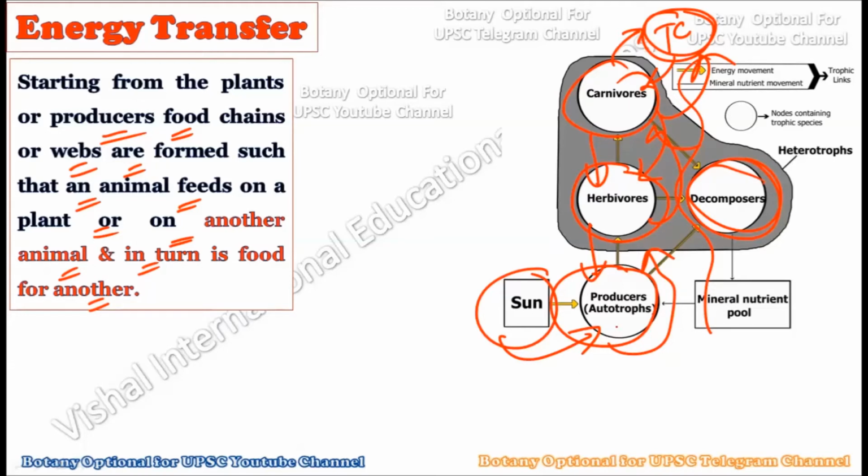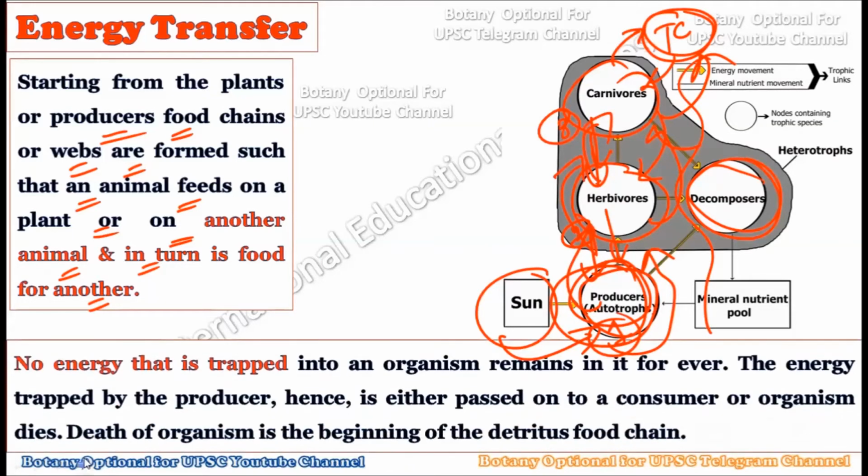If you consider the first trophic level as plants, the second trophic level as herbivores, and the third trophic level as carnivores, then from whichever trophic level is present below, the energy gets transferred to the upper trophic level. Now consider, no energy that is trapped in an organism remains in it forever. This point is very important to understand. No organism in the ecosystem can hold energy forever.